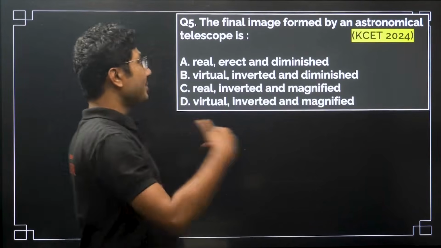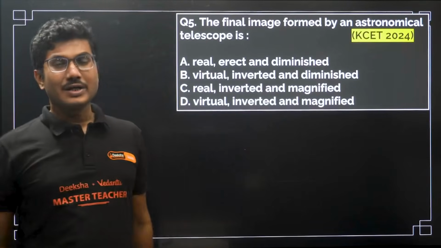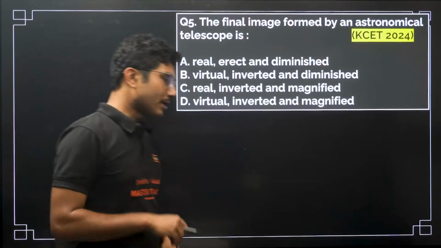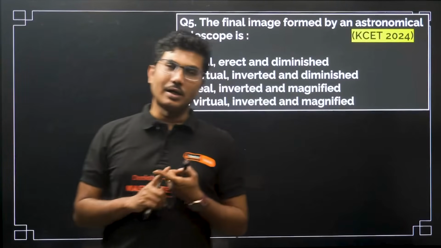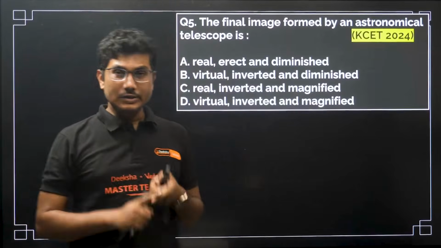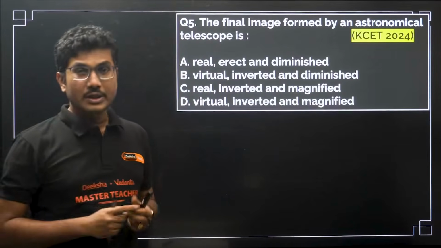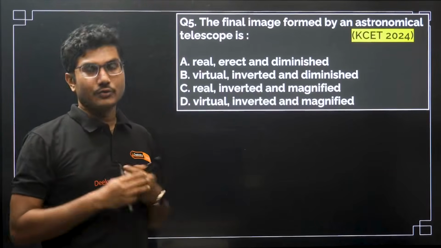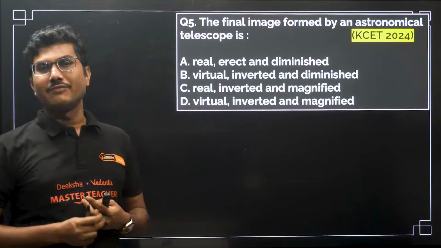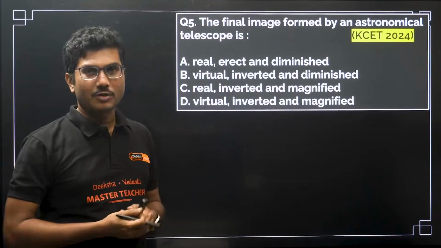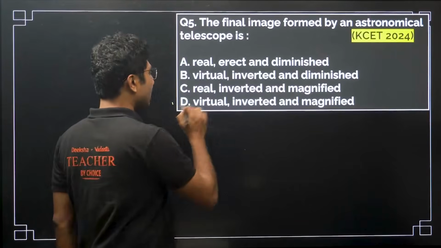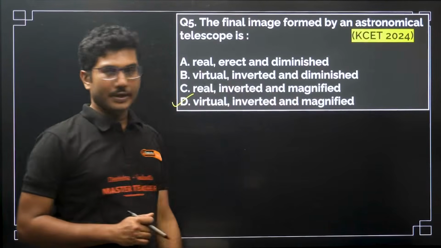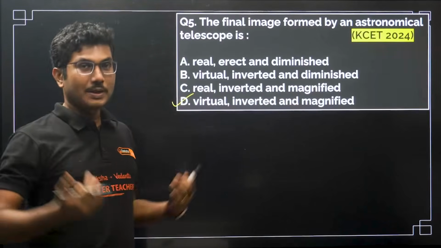Whenever you are seeing inside an eyepiece, the image is always virtual, no matter what device you are using, be it microscope, telescope, or binoculars. The main purpose of the device is to enlarge the size of the object, so it is always virtual, inverted and magnified. Magnification is the main purpose.